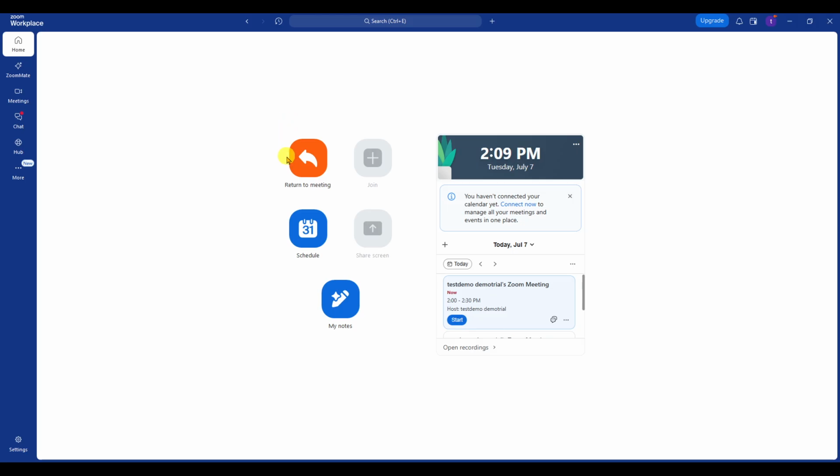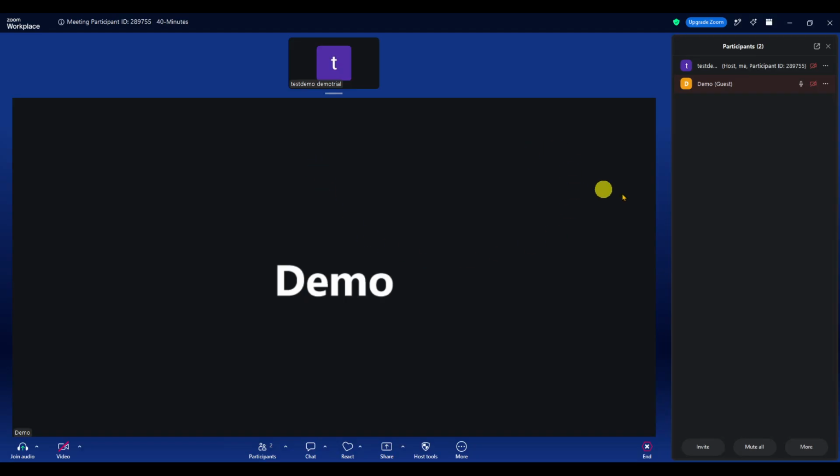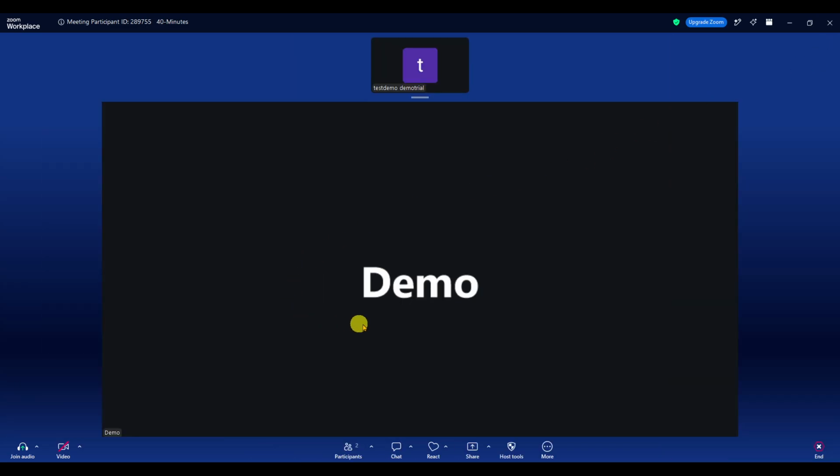Once Zoom is open, click on New Meeting. This will start a meeting right away and bring you into the main meeting window. If you are practicing this in advance, you can do it in a test meeting first so you can become familiar with where everything is located before doing it in a live session.